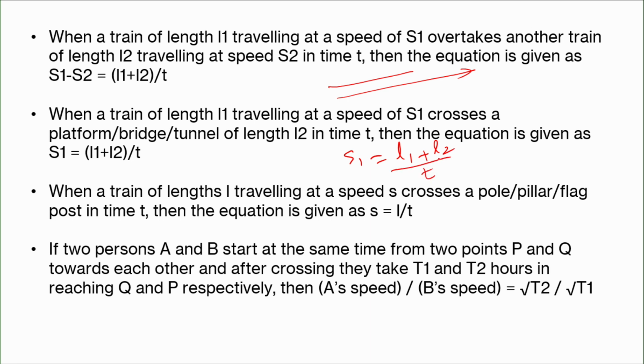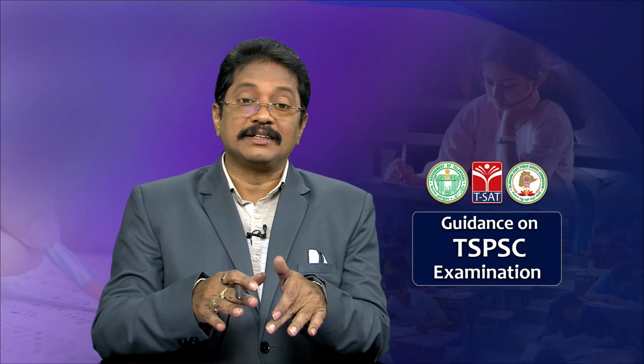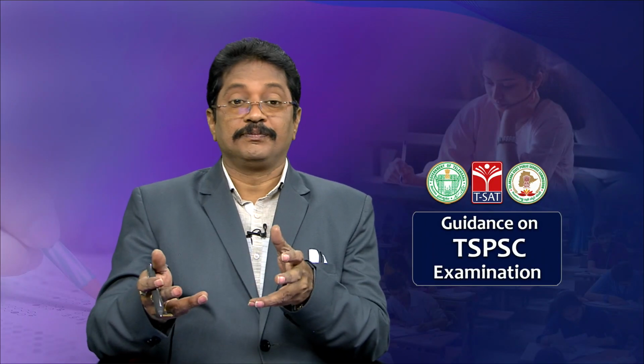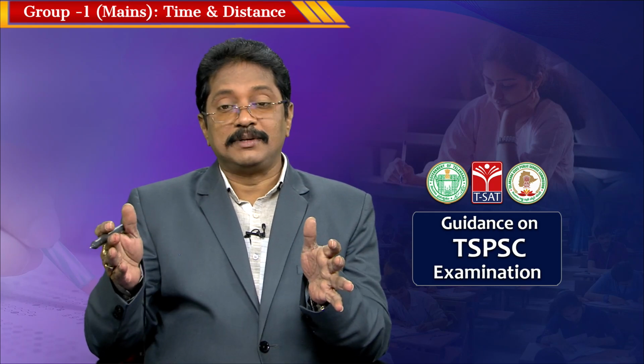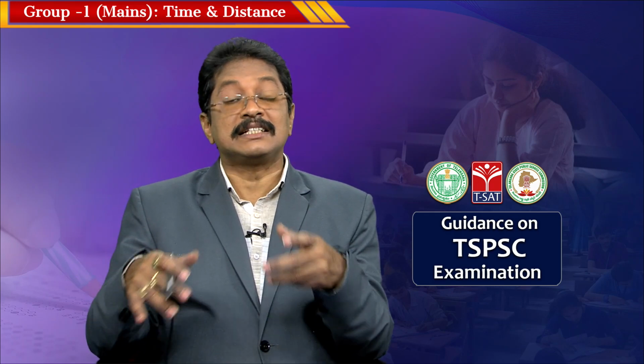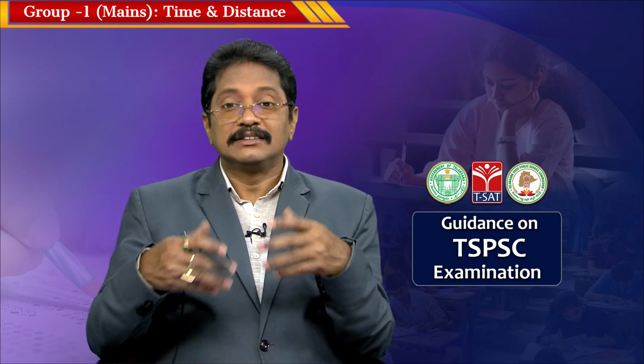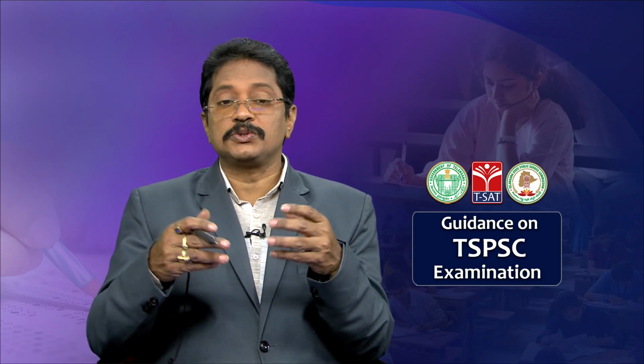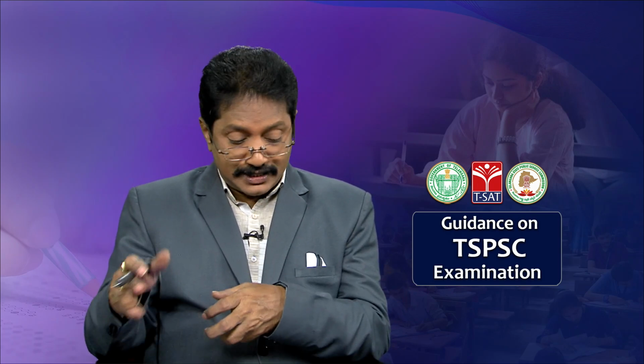So, here there are not two trains, only one train. That train has the length L1 and speed S1. It crosses maybe a platform, maybe a bridge, maybe a tunnel. So, the tunnel or the platform or the bridge length is L2, for example. Okay. Then the equation is simply S1 is equal to L1 plus L2 by t.